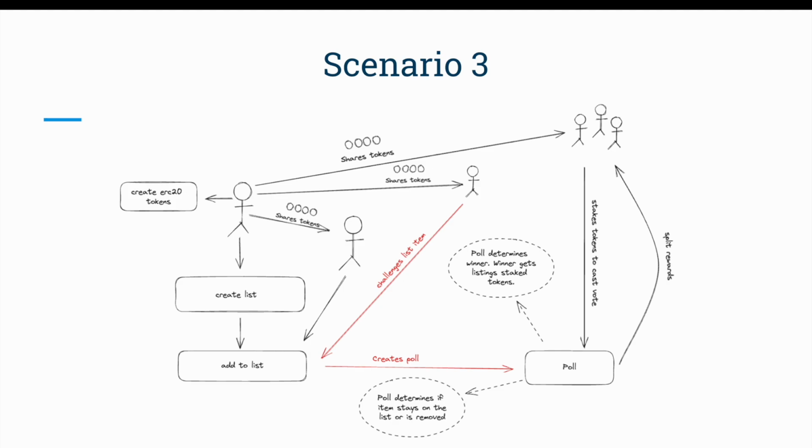Once the poll has completed, a few things happen. Whichever voters voted for the losing opinion lose their staked tokens. That goes into a reward pool and is split amongst the winners. Also, the original proposer and challenger staked tokens go to whichever of the two won the poll. And lastly, if the poll determines that this item does not belong on this list, then it's removed. This way we can track which users have been most active, which have been most accurate, and they get rewarded by having more influence on the list itself.